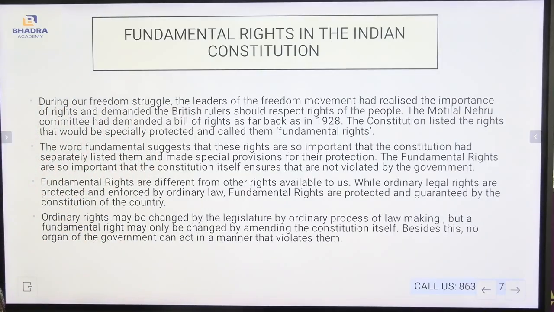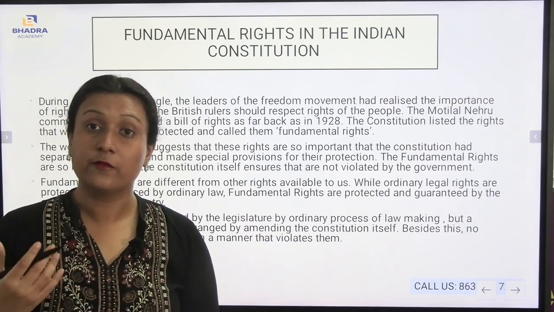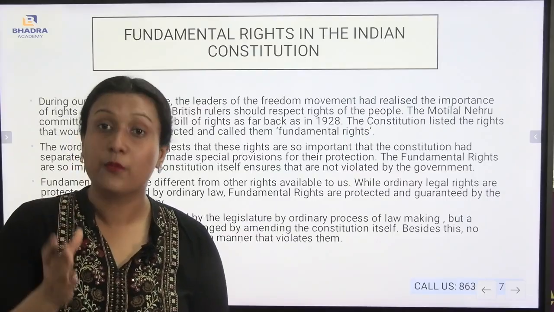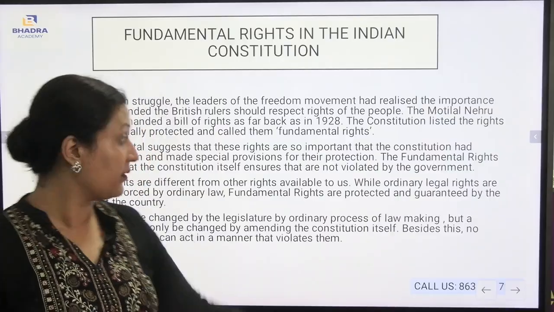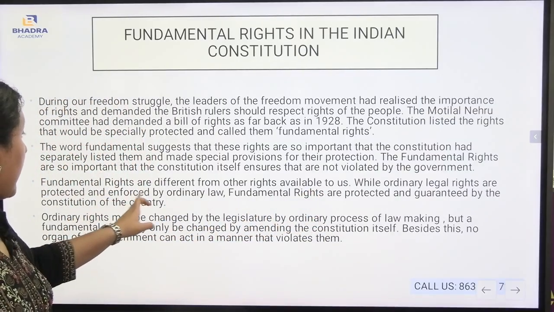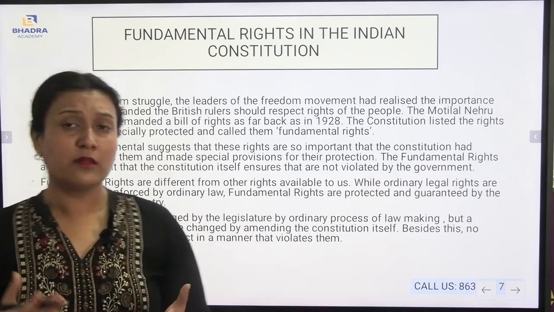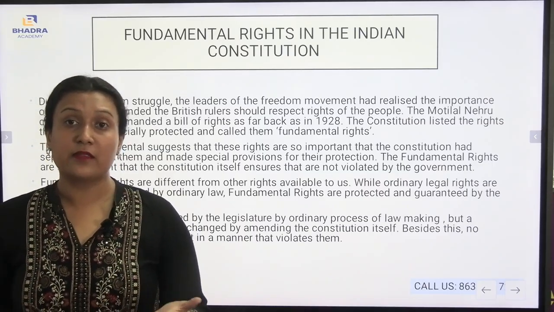Fundamental rights are different from other rights available to us, while ordinary legal rights are protected and enforced by the ordinary law. Now, fundamental rights are different from the other rights. Why are they different? Because they are the most important rights that are being provided to the citizens, and as a result, while ordinary legal rights are protected and enforced by the ordinary law, fundamental rights are protected and guaranteed by the Constitution of India. Now, what is the difference between the ordinary legal rights and the fundamental rights?